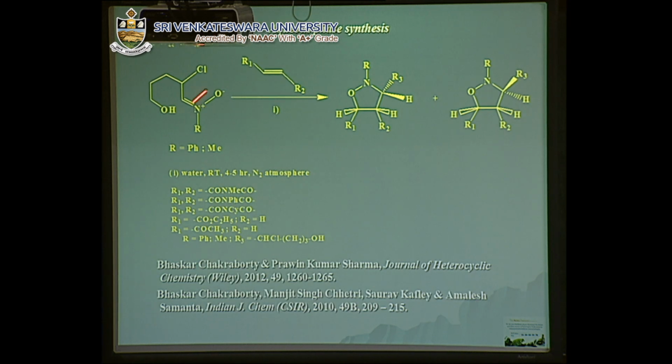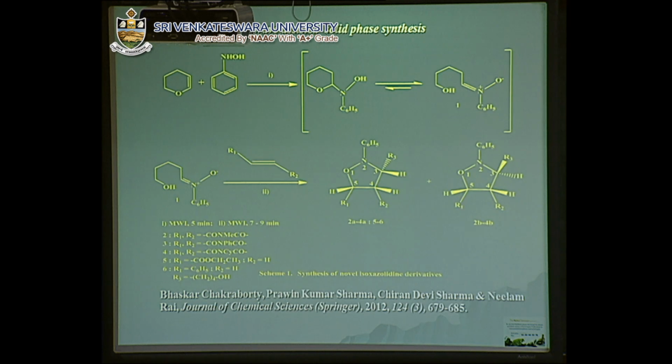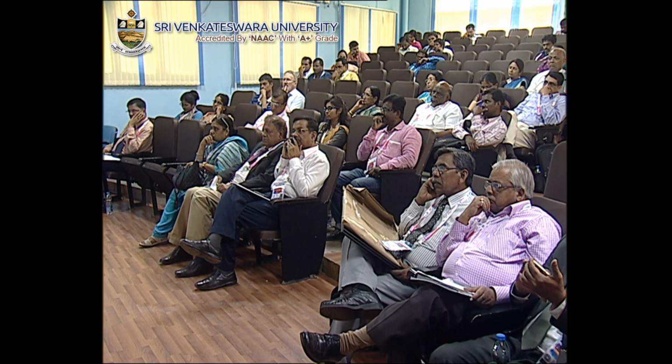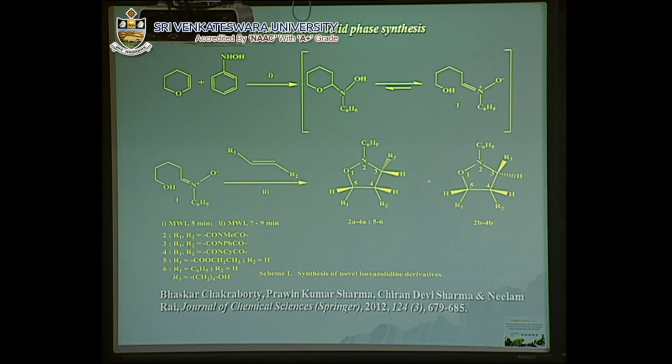These are some of the aqueous phase reactions which we had reported using alpha chloronitrones prepared with alkenes. So these are the diastereoselective products we have prepared, and we have published them in well-reputed journals as well. We also tested microwave irradiated reactions again with dihydropyran, with the same mechanistic part where the ring opens up, and then for the reactions with alkenes we prepared a mixture of diastereoselective products.